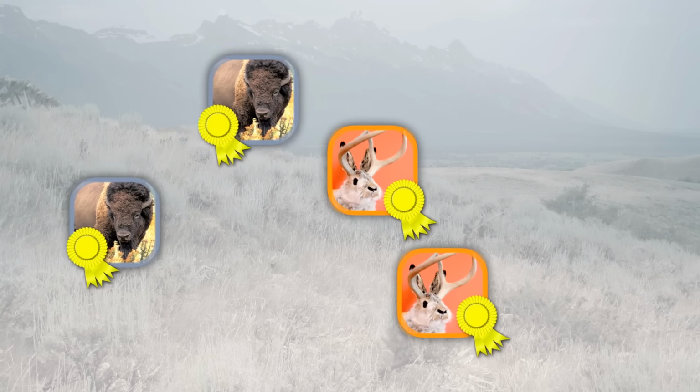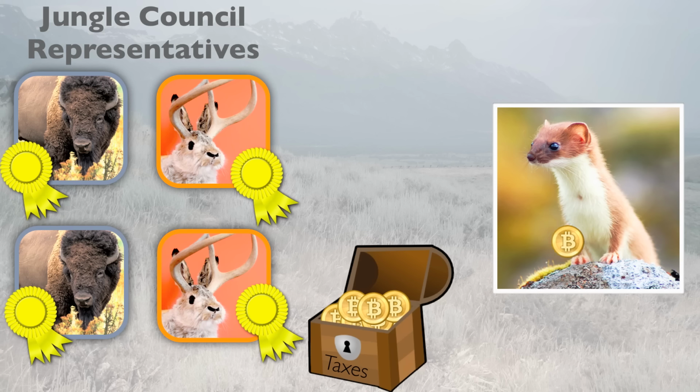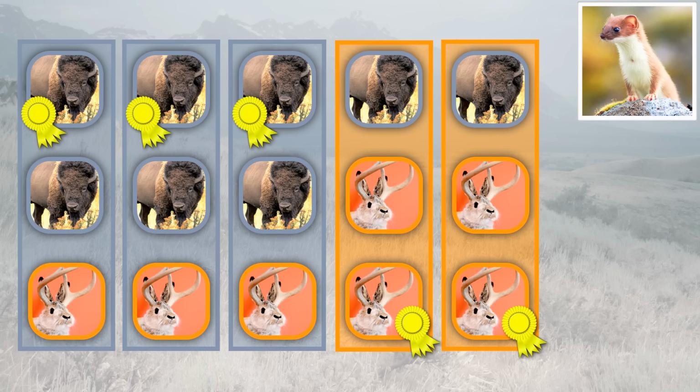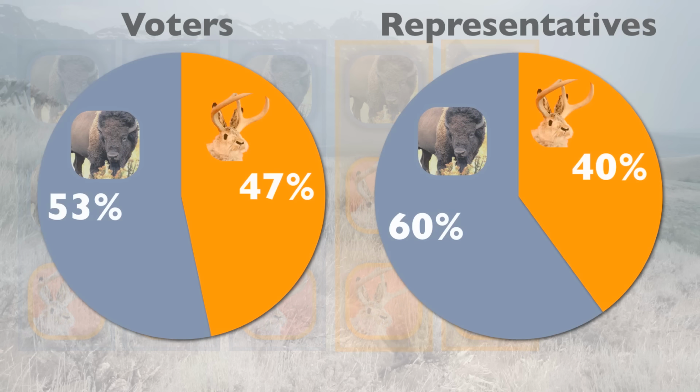To help them, the representatives of the Jungle Council hire a Weaselly consultant to figure out where the new boundaries should go. If Weasel draws rectangular boundaries, everything will be okay because the Jungle Council will, as close as possible, reflect how the citizens vote. However, Weasel doesn't do this.